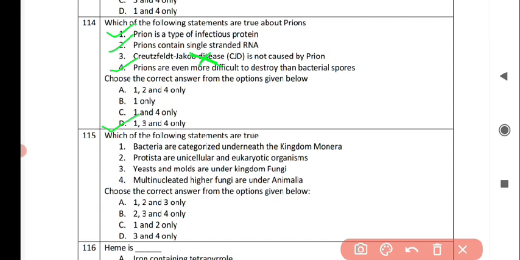Next question is which of the following statements are true? Statement 1 is bacteria are categorized underneath the kingdom Monera. Second is protista are unicellular and eukaryotic organisms. Third is yeast and molds are under kingdom fungi. Fourth is multinucleated higher fungi are under animalia. Now choose the correct answers from the options given below. And the correct answer is option A, that is 1, 2 and 3 statements are correct and fourth is not.